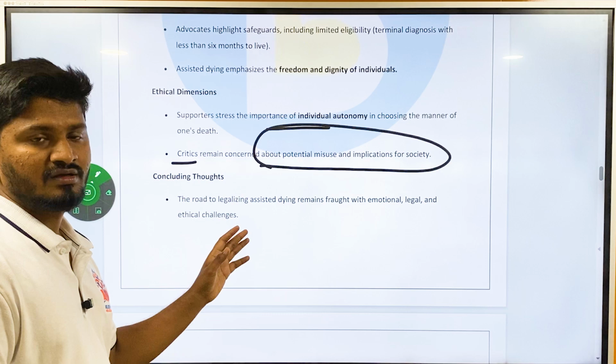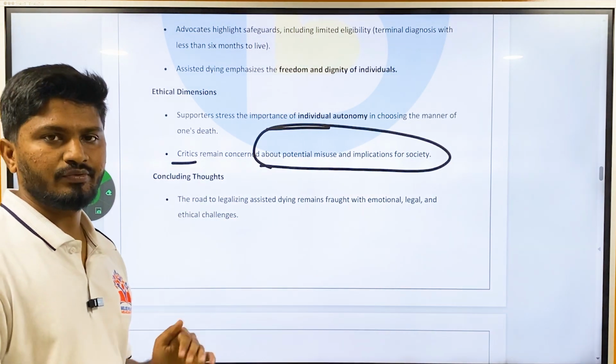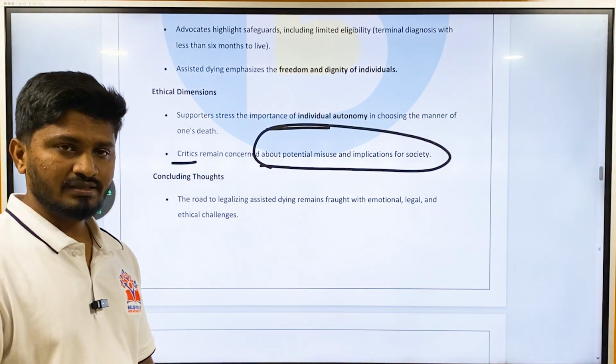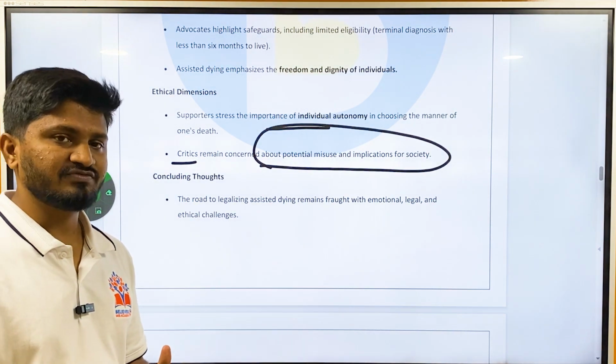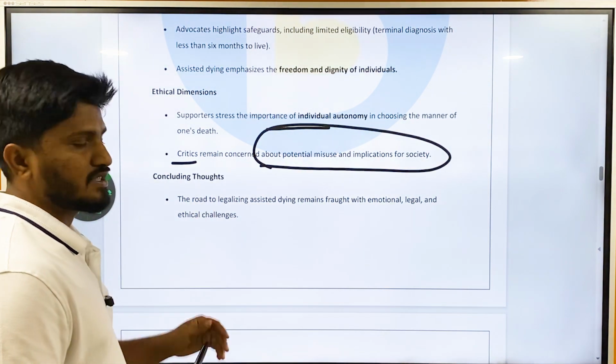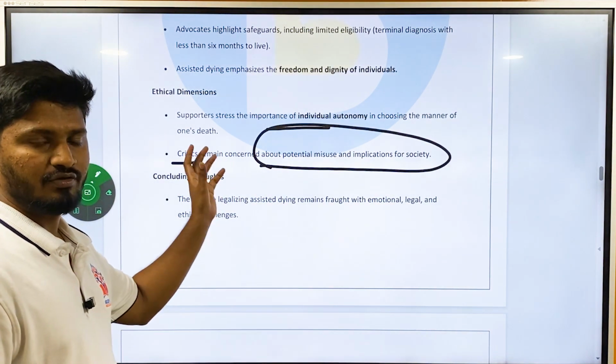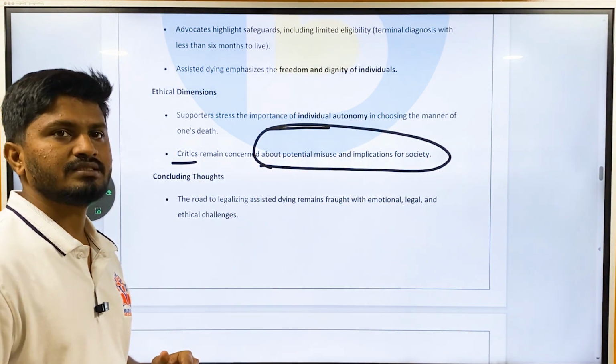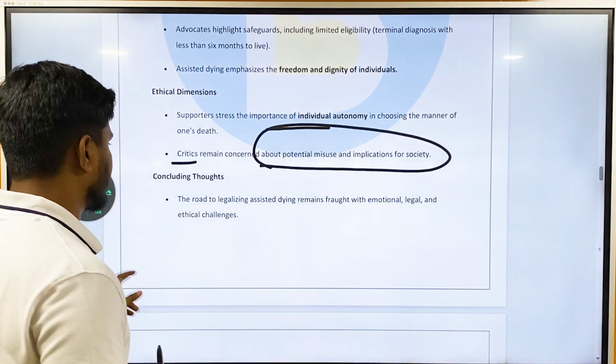This is very important for those people who are going to attend the interview. This can be important from the mains perspective also. You can also expect a question in GS2 or GS4, the ethics paper, about active and passive euthanasia, because a law has been passed in a country like the UK, and there is a law in India also, so it becomes very important.